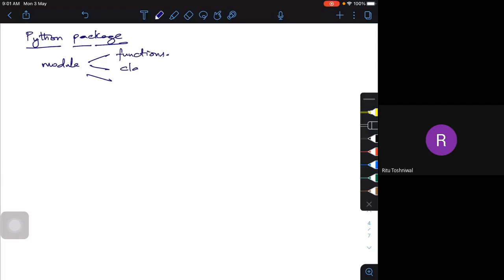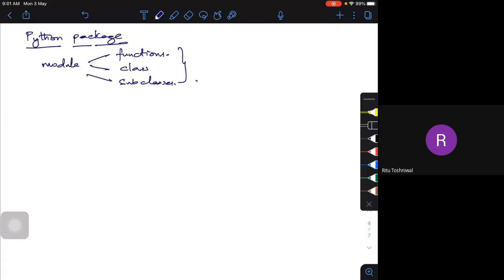It can have a class. A class is nothing but a set or group. We'll discuss more on classes when we come to object-oriented programming. So it has functions, it has classes, maybe some subclasses, whatever it may be. This we call a module.